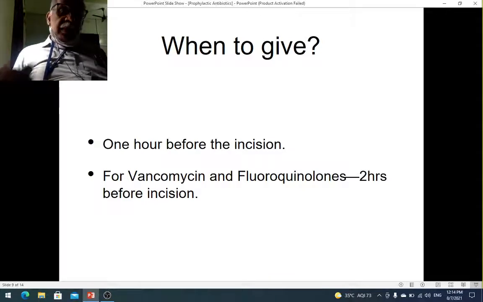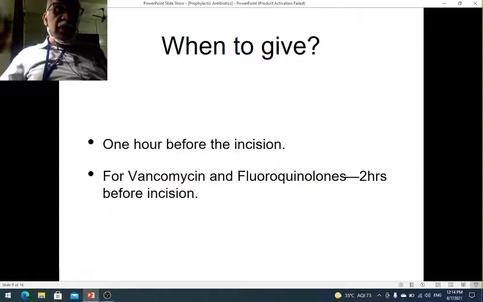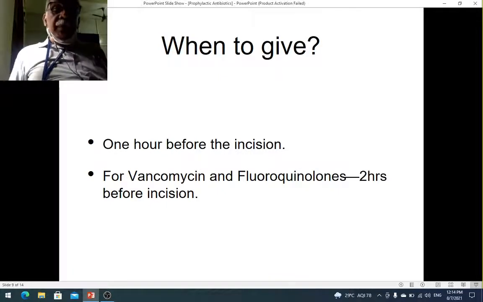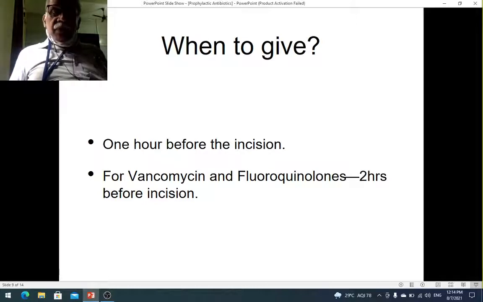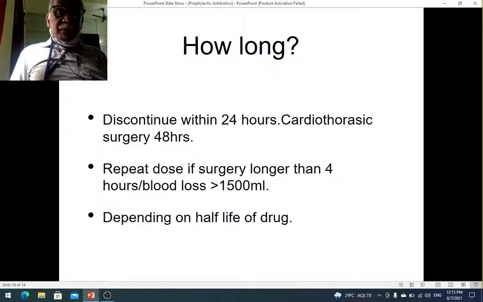In the case of certain antibiotics, for example vancomycin and fluoroquinolones like ciprofloxacin, which are given as an infusion, it's not a start push. Ampicillin, you load it in a syringe and push it, whereas these are given as infusions. So this must be given at least 2 hours before the incision is put. The whole thing has to run into the body, isn't it? So it takes a little time. So in the case of vancomycin, fluoroquinolones like ciprofloxacin and other drugs like that, you have to give it 2 hours before the incision is put.